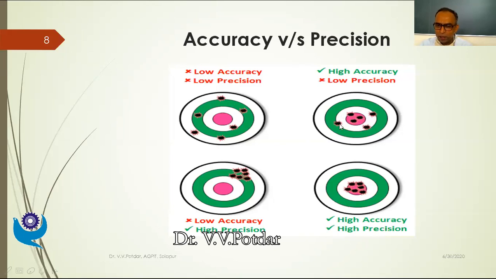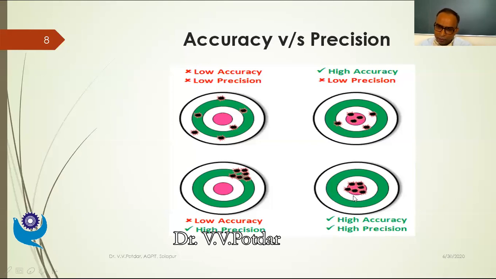But for a fixed input, all the six observations are scattered. So they don't have high precision. They are having low precision, but they are highly accurate because those are within the close limits of the true value. So this is the high accuracy and low precision measurement.